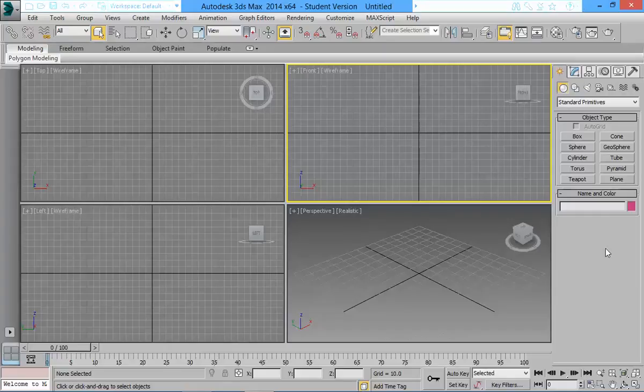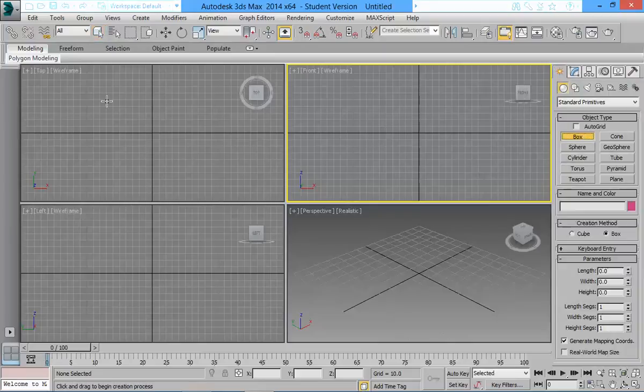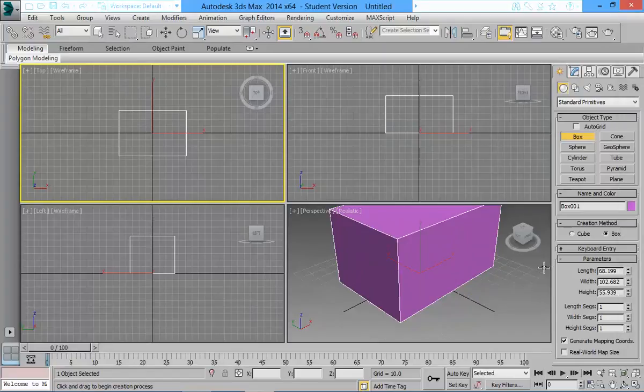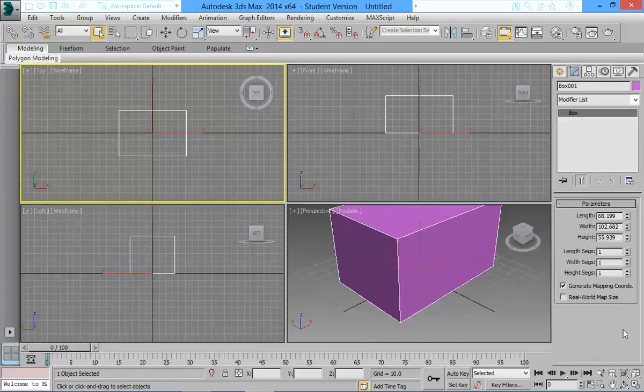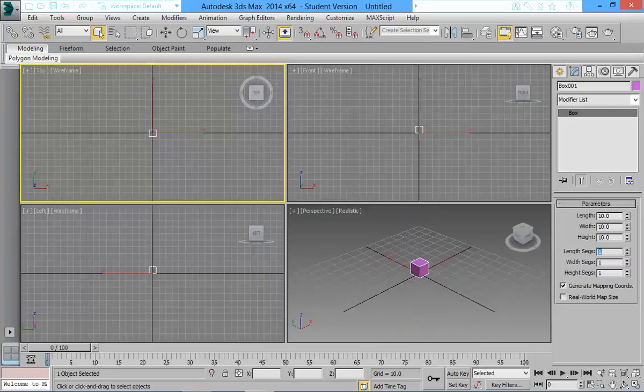Okay, so what did we see in week 1 in 3D? Let's just have a look at what we did. Our most important menus were create and modify. I showed you that you can create things like standard primitives. Once you create it, you can go to modify. You can modify their height, width, length. You can modify the sections. You can see the subdivisions.